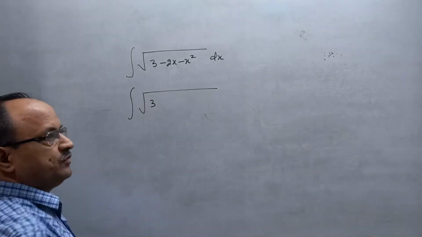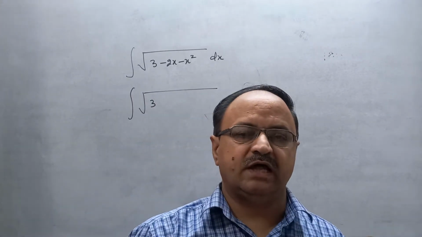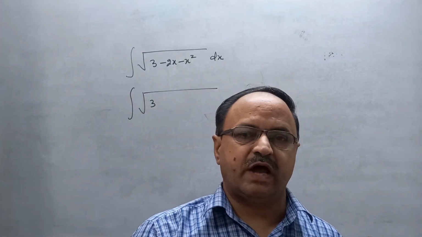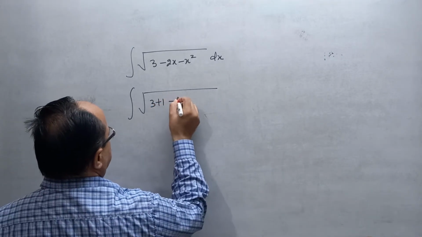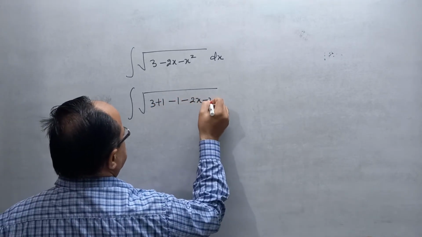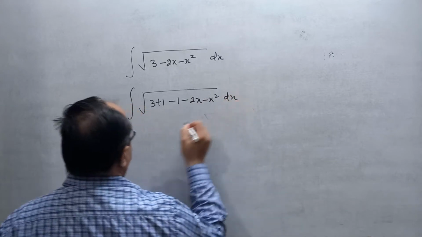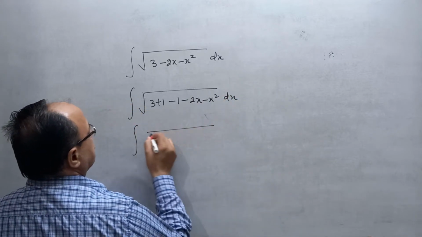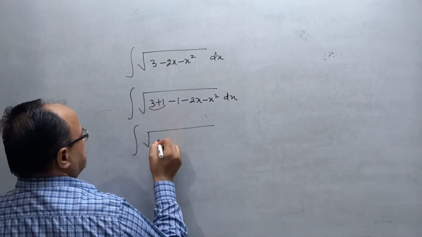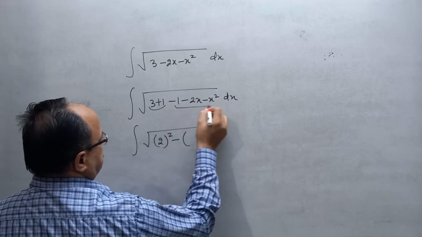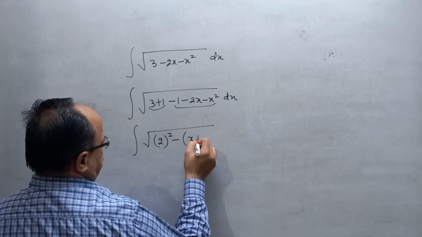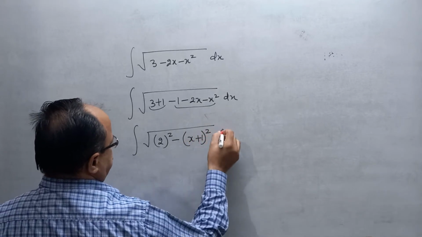The coefficient of x is 2 and half of 2 is 1, so add and subtract 1 here. Then 3 plus 1 is 4, and 4 is the square of 2. Taking common from the remaining terms, that becomes x plus 1 whole square.